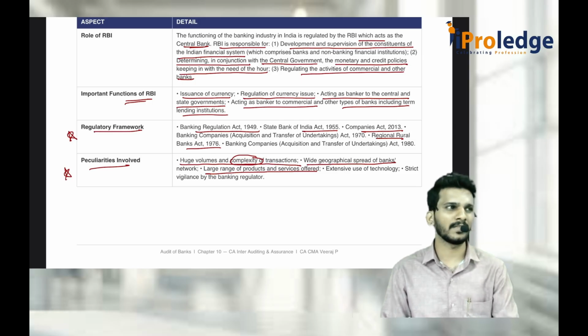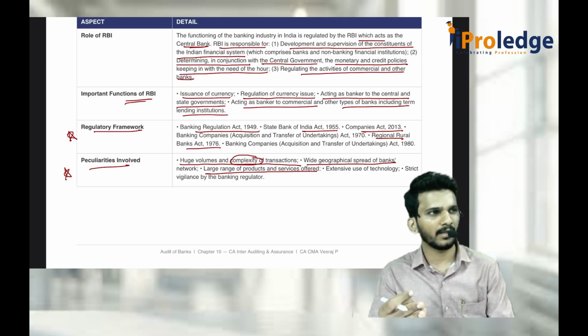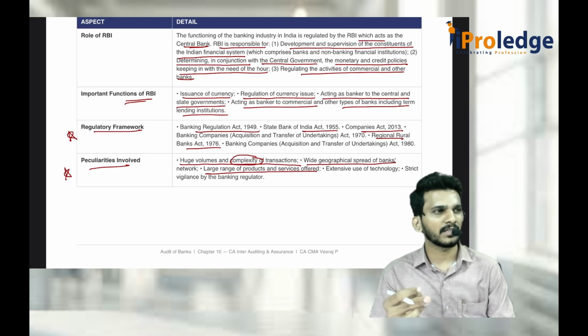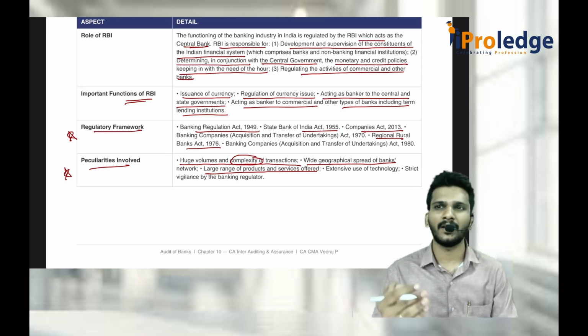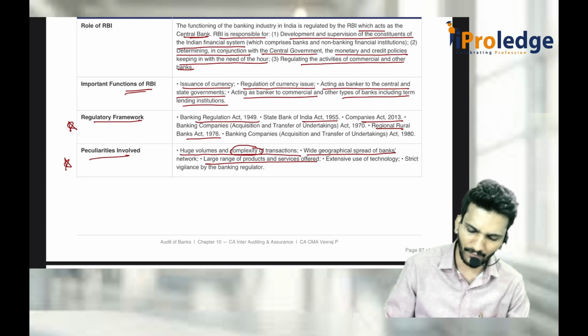It is not just the acceptance of deposits. Take the loan, take the credit card, take the debit card, housing loan, car loan, education loan, marriage loan, personal loan, many things. Forex, a letter of credit, a letter of undertaking, many things are being offered.